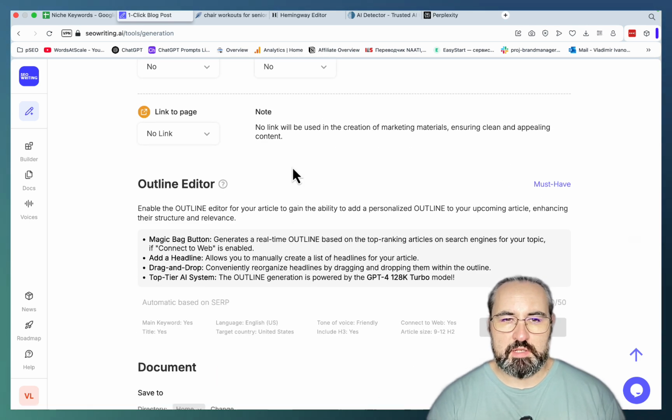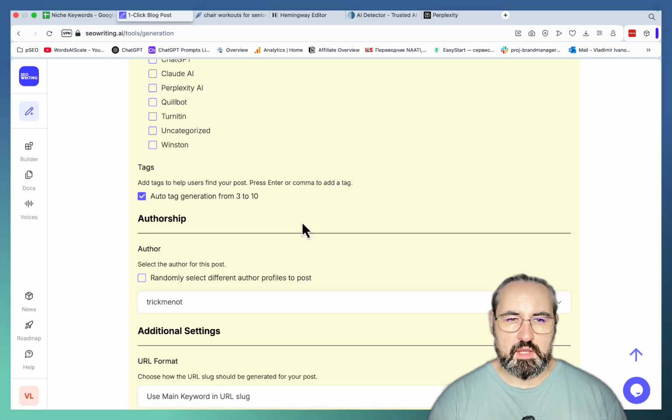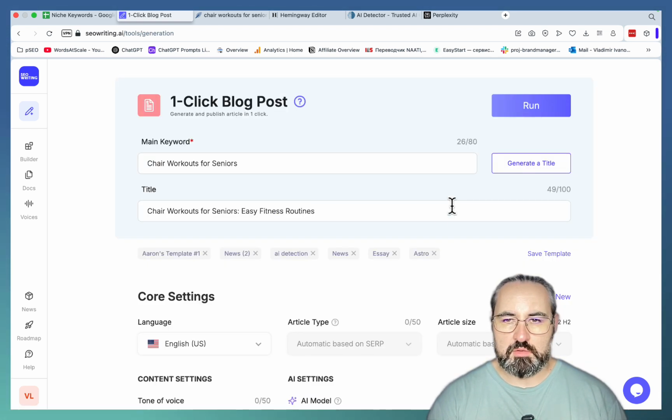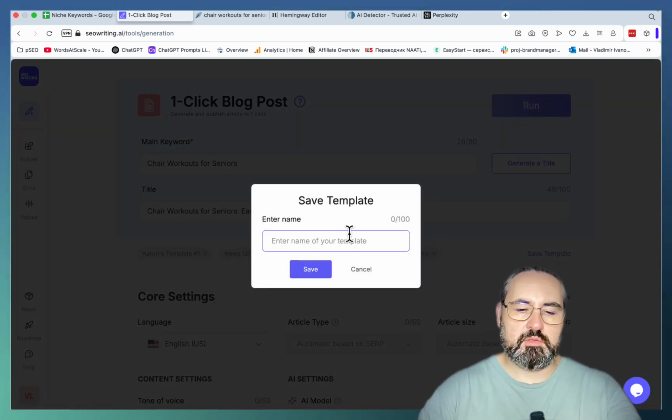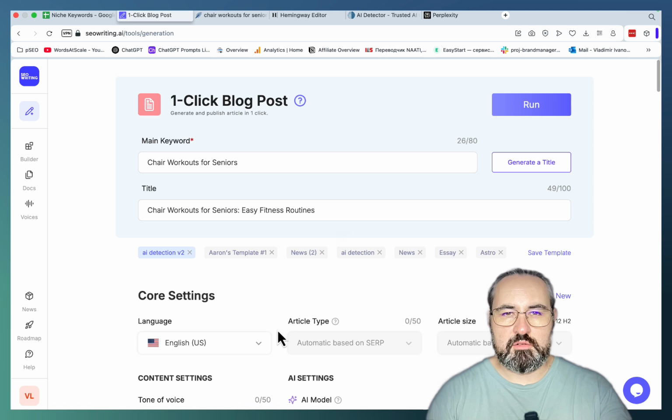Okay, now to the outline. So when you have the auto SEO mode off, everything is going to be done by default by SEO Writing. Now we will be publishing this, and it is important to use the main keyword in the URL slug and add the first image as a featured image. You can also add meta description to the excerpt field. Also, if you like the output, you can save your template. For example, AI detection, V2, and this way you will never lose these settings. So let's just hit run.